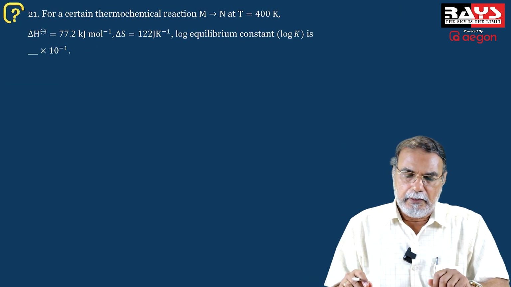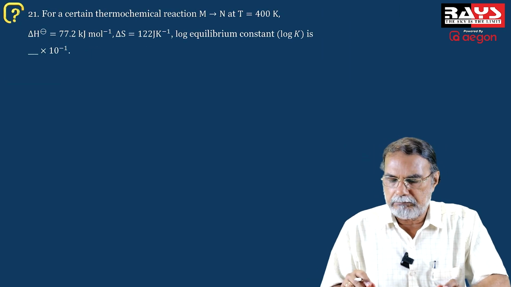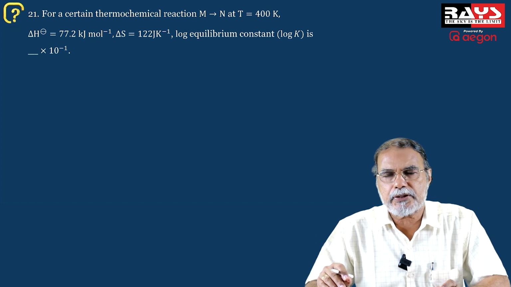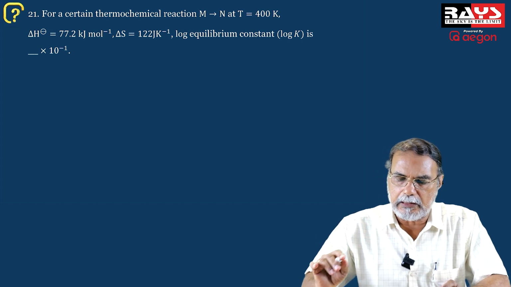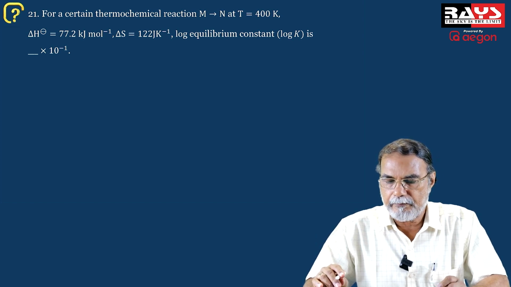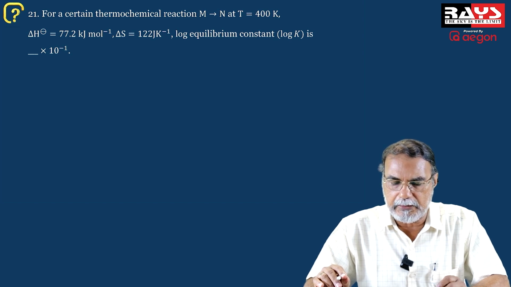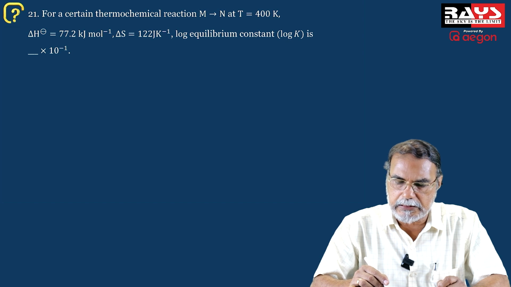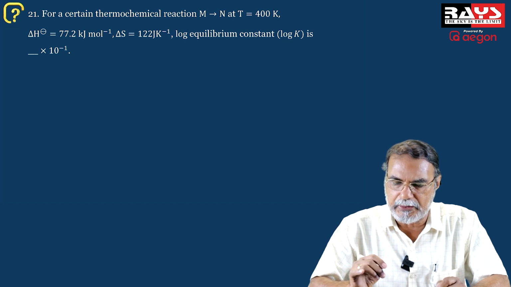Now come the integer type questions. And this is a numerical calculation from thermodynamics. You are given the delta H0, and this is also the delta S0. That 0 is missing there.